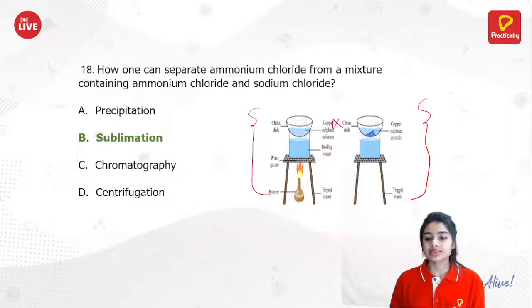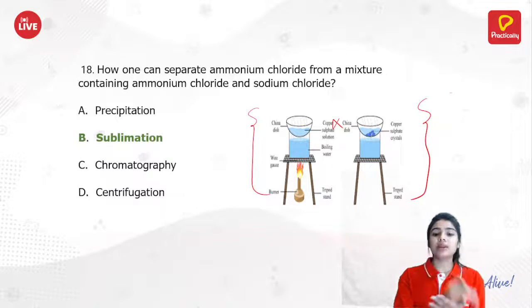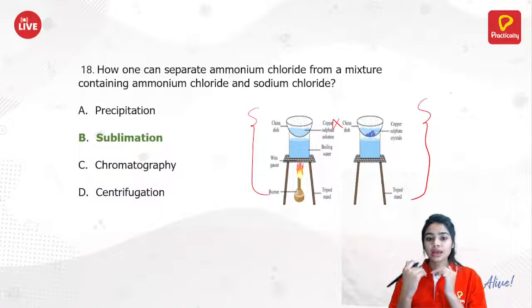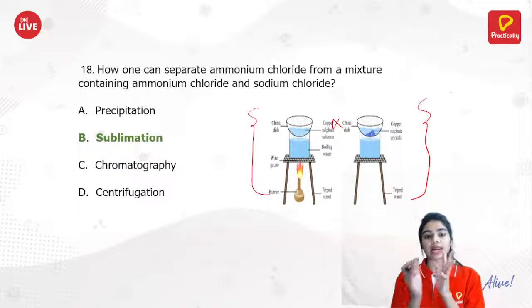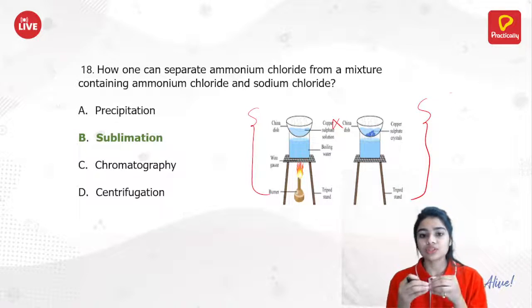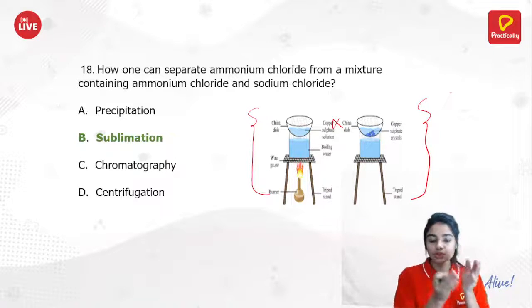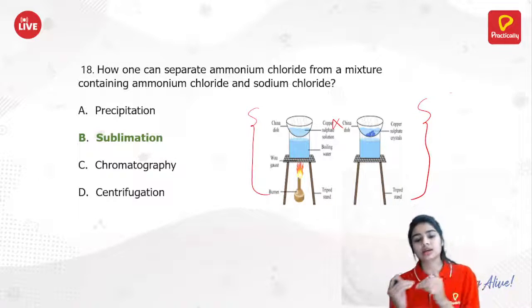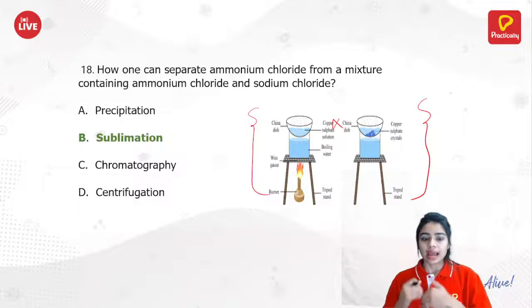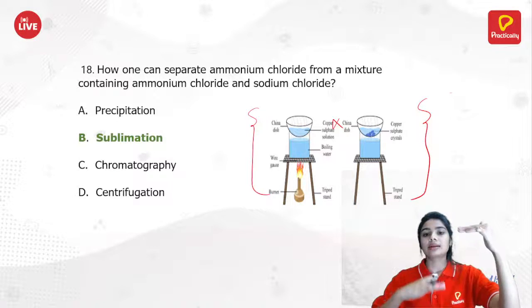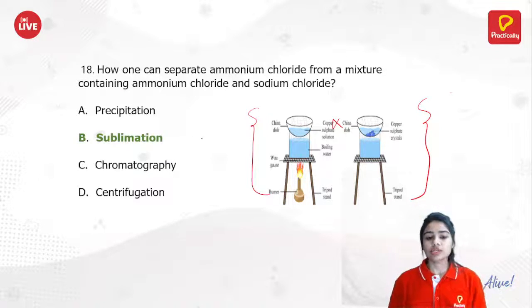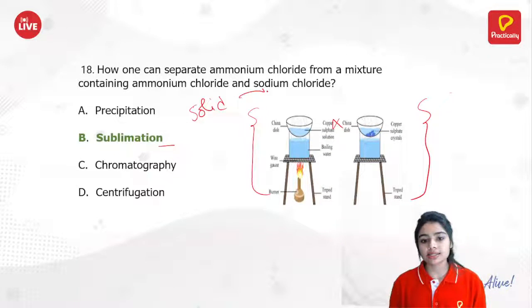This is your crystallization process. Okay, so sublimation is something when we are having two solids, ammonium chloride and sodium chloride. We are having two substances in the solid phase, and one should be a volatile substance and another should be a non-volatile substance. The volatile substance can be just vaporized and the other one will be left behind. So sublimation is a technique to convert solid into gas or gas into solid, you can say.